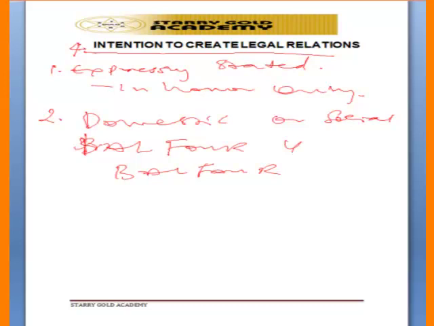So the court will assume that the parties do not want to enter into a legal relation because it is a domestic contract, and the court will not enforce it. That is what we call a domestic or social contract. A social contract has to do with a situation where people agree on a social issue, and in such a contract, the court will not enforce it. Looking at the nature of such a contract, it shows that parties do not intend to enter into a legal relation.